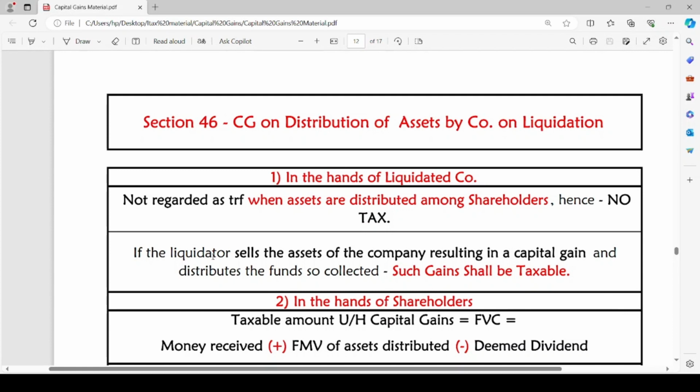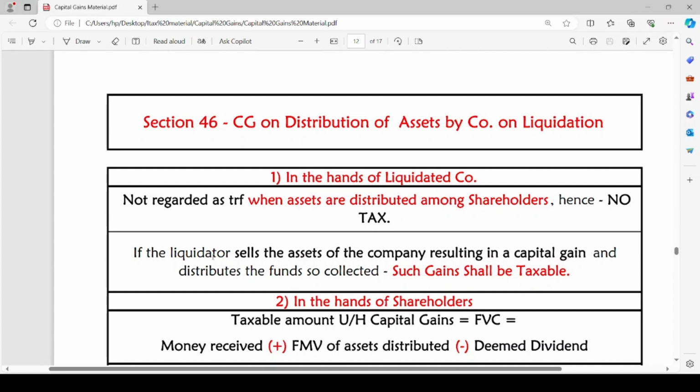When the assets of the company are distributed on liquidation, how will the capital gains be calculated? Let us see. The first is the perspective of the liquidated company: what will be the tax liability in its hands? It is not regarded as transfer when the assets are distributed among shareholders, hence no tax. In case of liquidation of a company, when the assets are distributed among the shareholders, it is not regarded as a transfer, hence there will be no tax liability for the company.